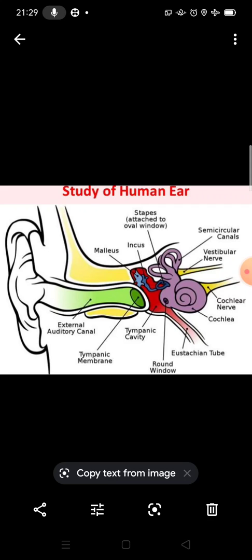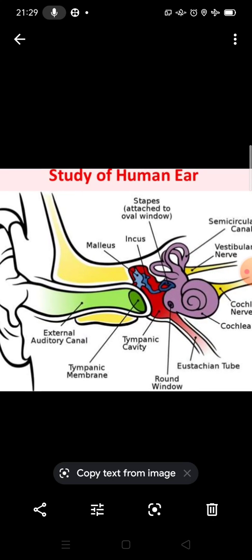Students, in this video we will discuss the study of the human ear. Sound is heard by the human ear. The human ear is a sensitive and complex organ, using which we are able to hear sound from our environment. The human ear can sense the minute pressure variation in the air if the frequency of the sound wave is between 20 hertz and 20,000 hertz.